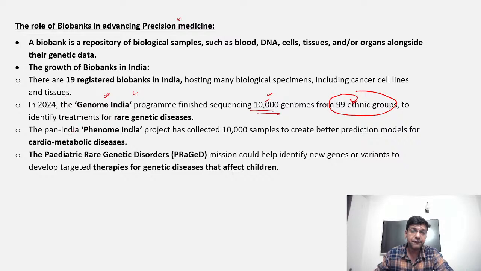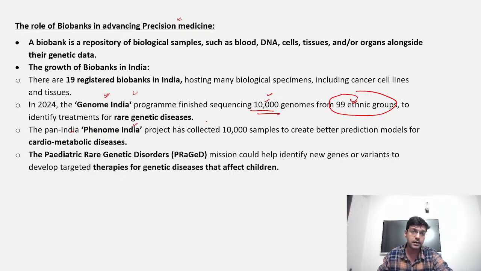That is Pan India Phenome India project, which has collected 10,000 samples to create better prediction models for cardiometabolic disease. So this project is focusing on the problems associated with heart and cardiovascular diseases, right?